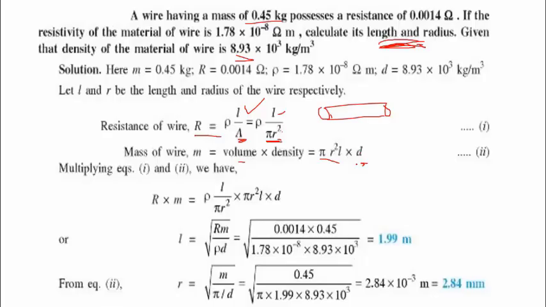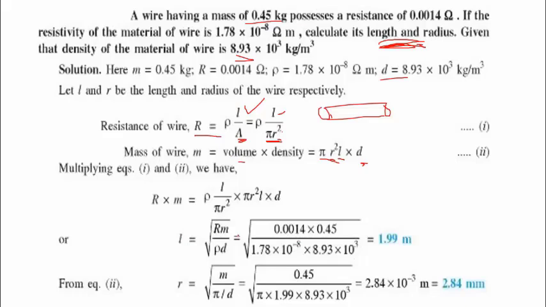Do not confuse. D is the density, as we have let here. So from here we have length and radius again. So we have two equations and two unknowns, so our question can be solved. You just find a way of solving that.